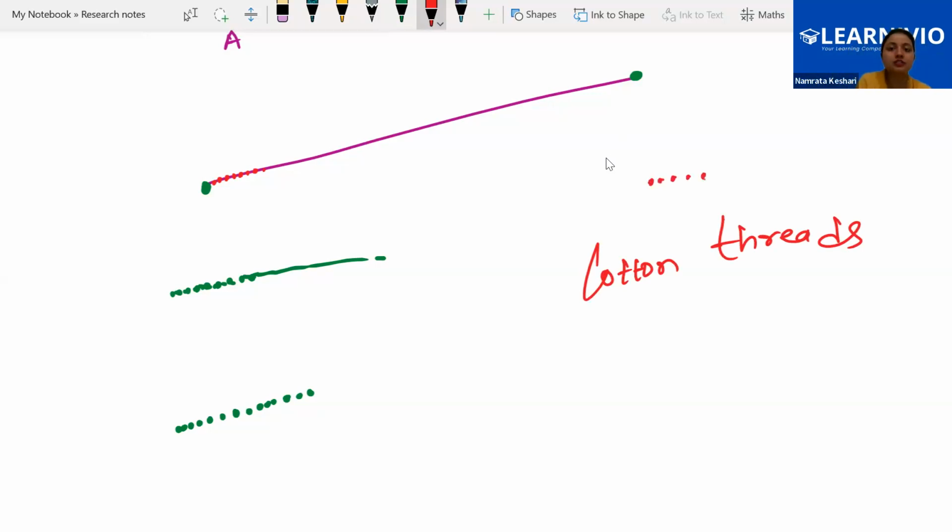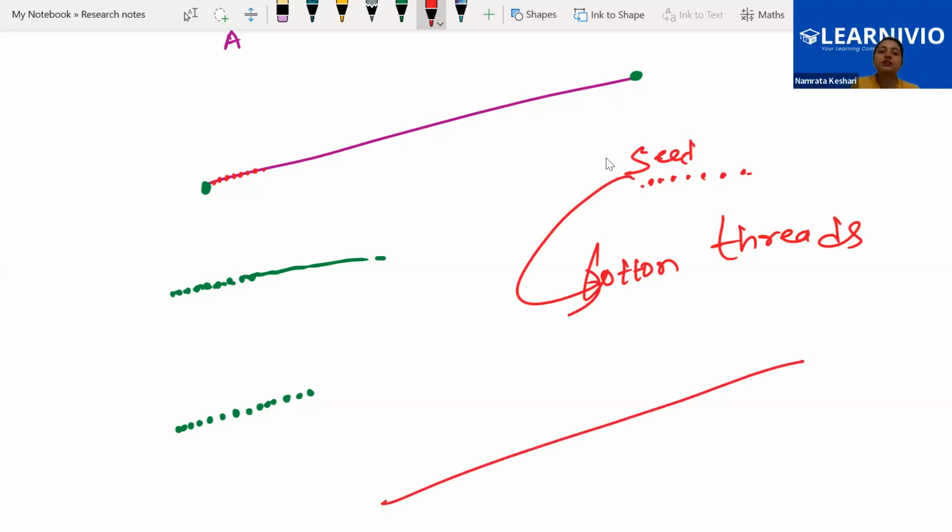We get the seeds from the tree, and these seeds go to the factory, where machinery converts them into thread. So are you able to connect that so many seeds give us a line? Thread is just a line.